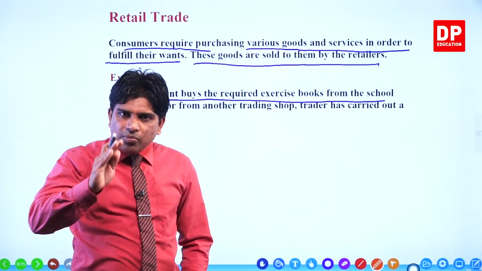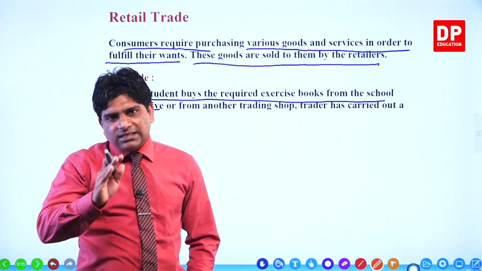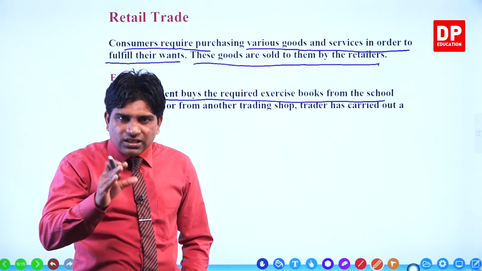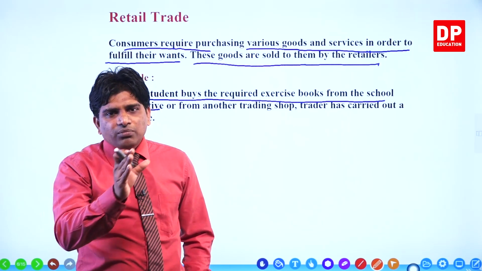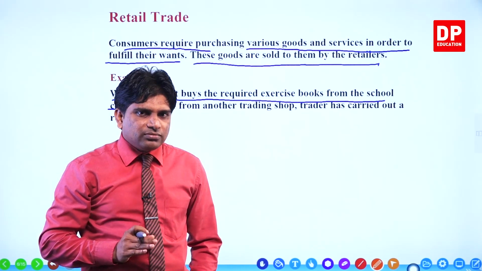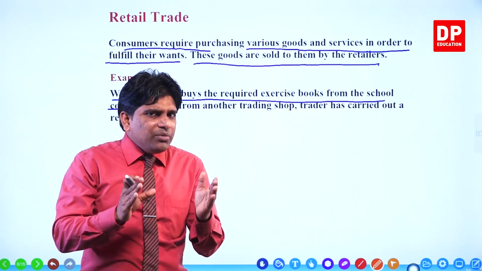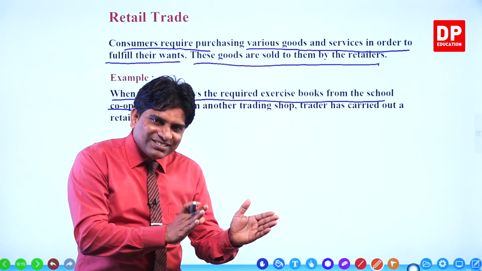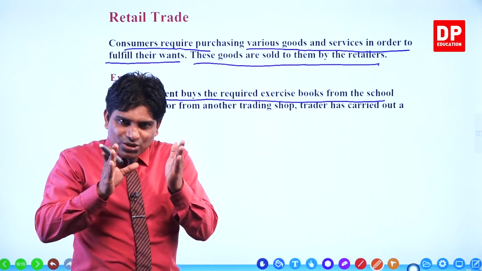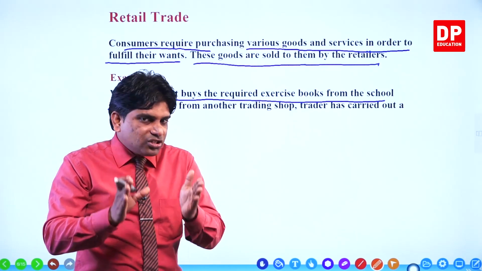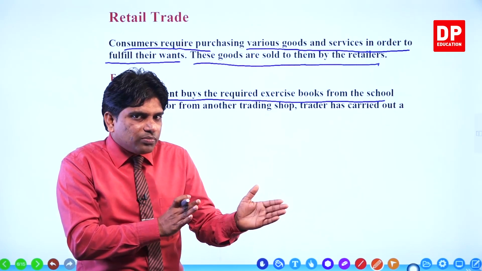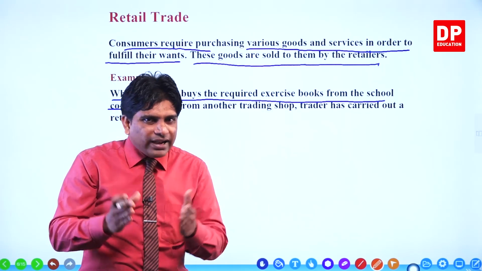For example, a student buys the required exercise books, pens and half sheets, the same stationery items, from the school cooperative shop. Tell me, is it retail trade or wholesale trade? Think about the school canteen.